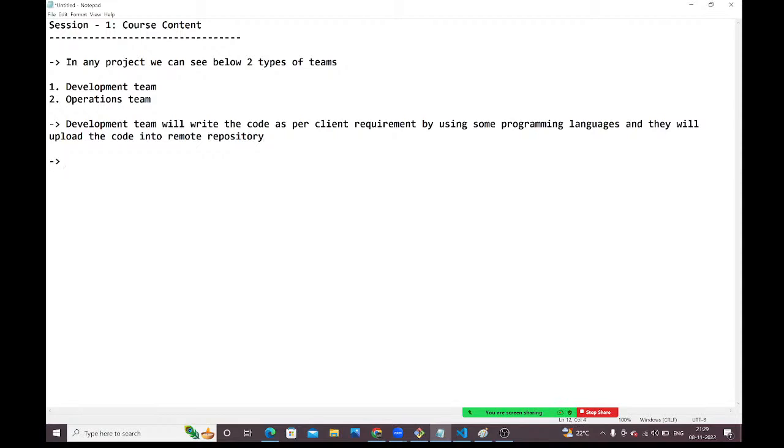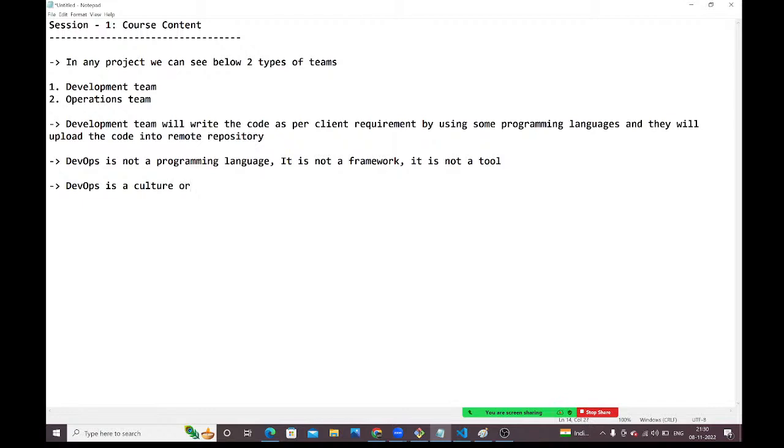What is DevOps? DevOps is not a programming language. Then what is this? It is not any framework. It is not a specific tool. DevOps is not a programming language and it is not a framework and it is not a tool. Then what is DevOps, guys? DevOps is a culture. Culture, guys.